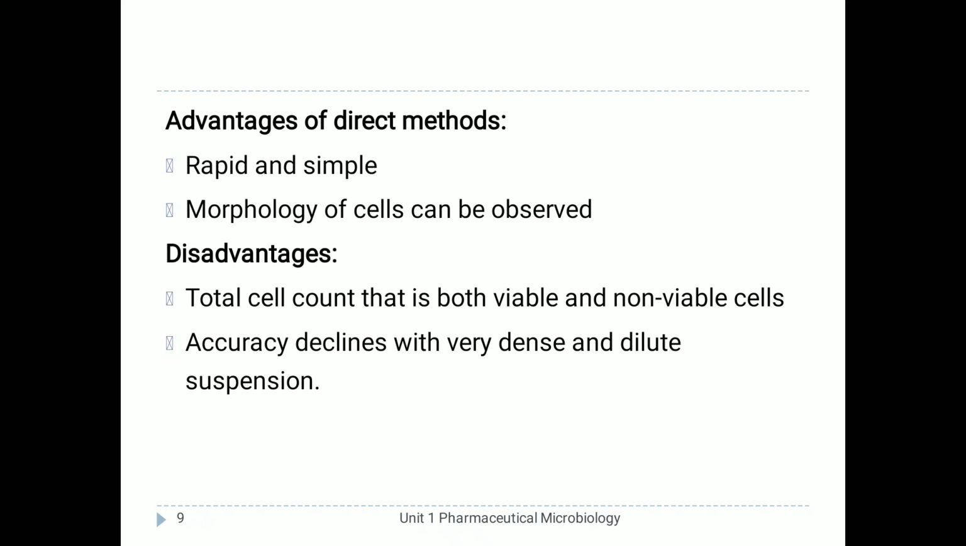Those are the advantages. The disadvantage of these methods is that they give a total cell count, that is both viable and non-viable cells, as we already discussed; non-viable cells are also counted with these methods. And accuracy declines with very dense and very dilute suspensions. If the suspension is too cloudy, turbid or dense, or if it is too dilute, then the accuracy also declines with this method. So that is about total count, or direct methods of measurement of bacterial growth.